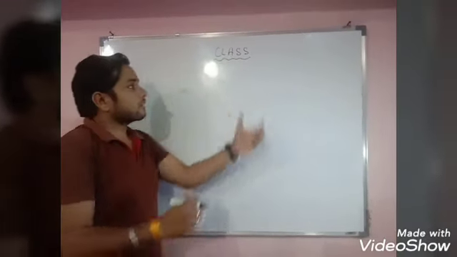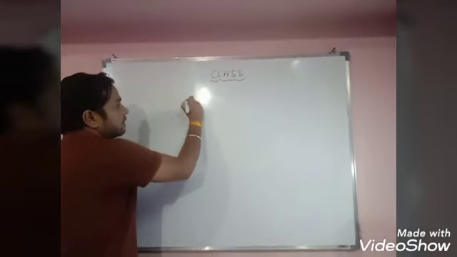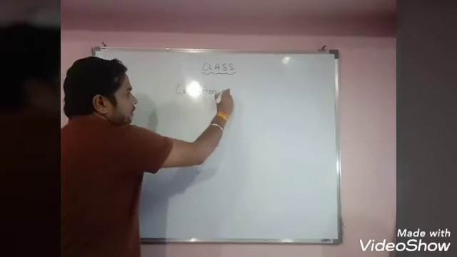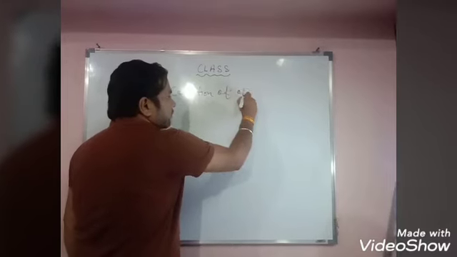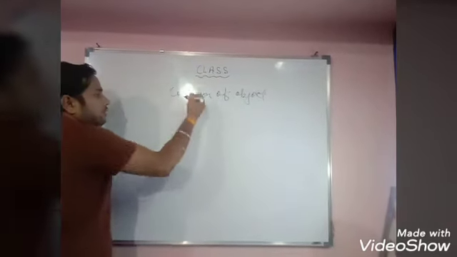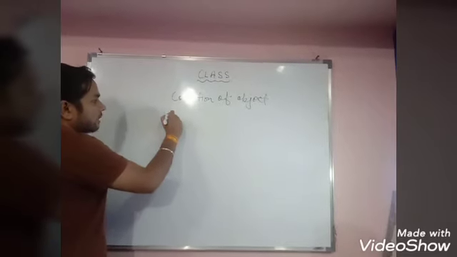So what is class? Class is the collection of objects. You can write the definition of class, that is collection of objects. This is the definition of class. Now you have to know what are the collection of objects and what are the examples of class.